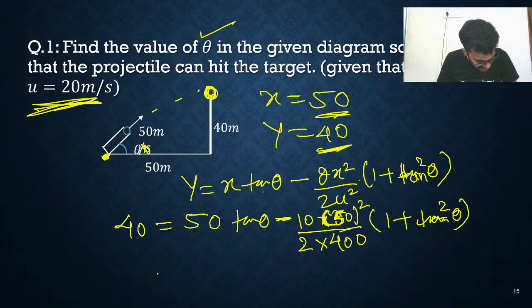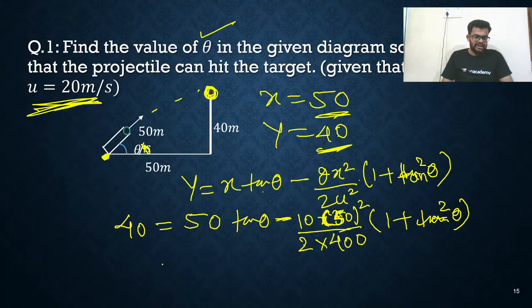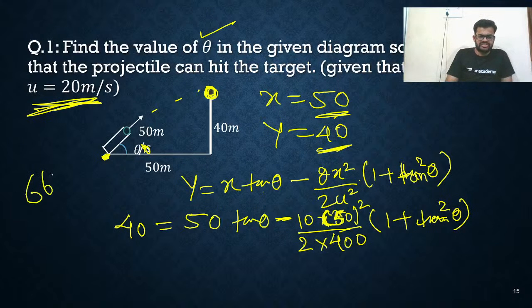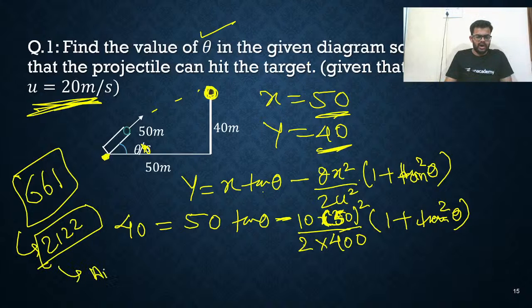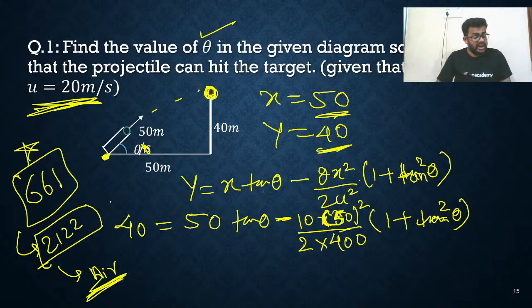Sir, did this 700 plus marks achieve many numbers of students? Yes, my dear, many students. My sister got 661, but she got rank 2122. 2122 is her AIR, All India Rank. Anyhow, it is a good score, but still 2122 rank. So we can say above 700, so many students are there.